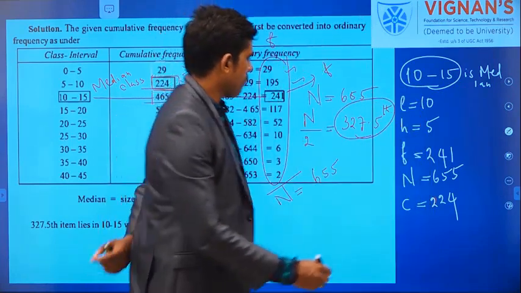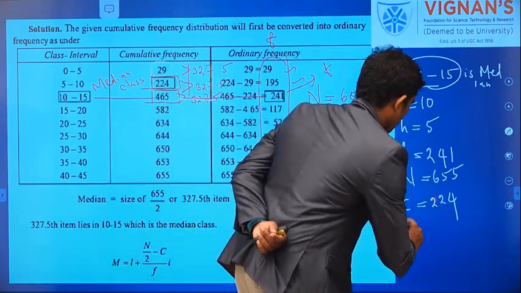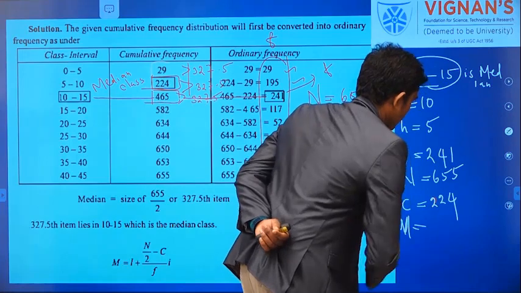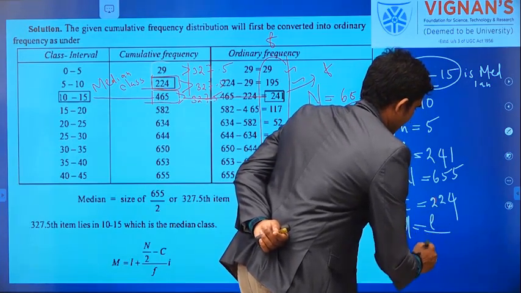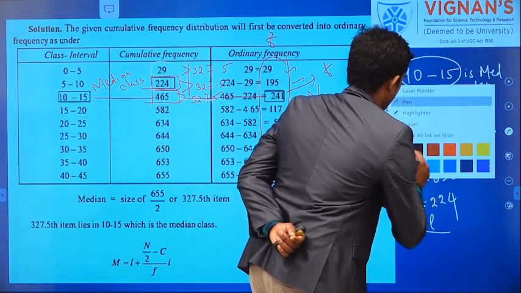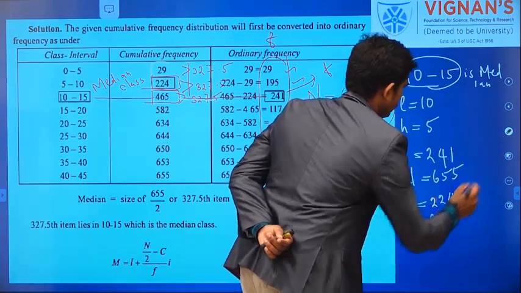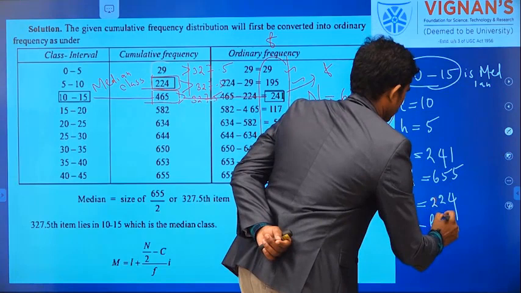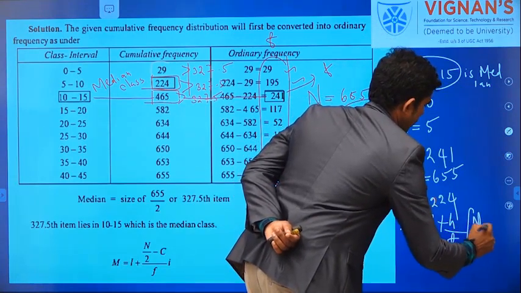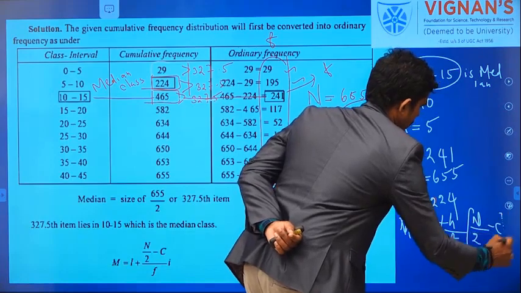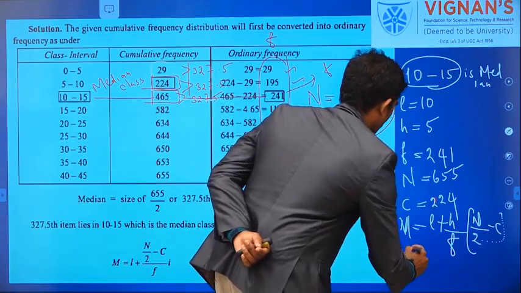So how am I going to find it? Look at the calculation. Median is equal to L plus H by F into N by 2 minus C. This is the formula. You can substitute every value in this formula.